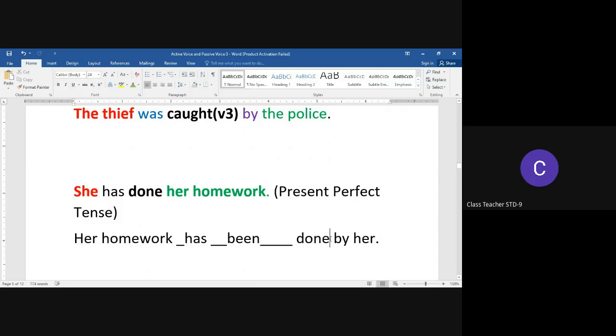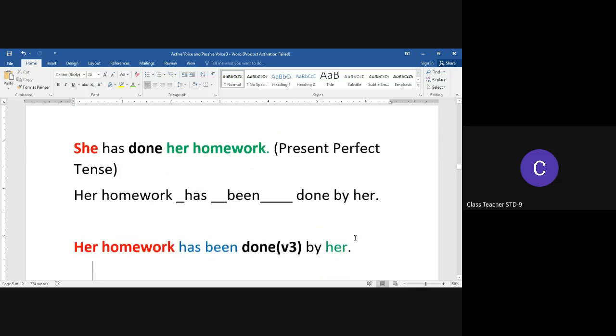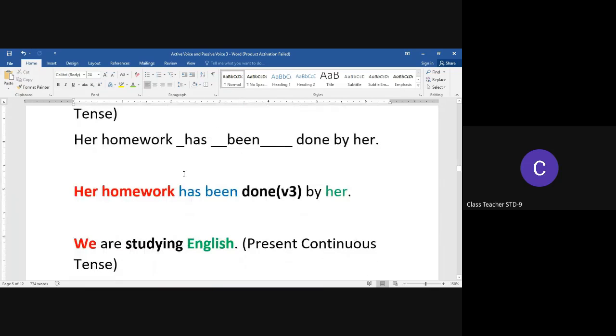takes the V3 form, and then we have the preposition by to indicate that the action was done by the doer, in this case her, which is the object of the passive voice sentence. Her homework has been done by her.